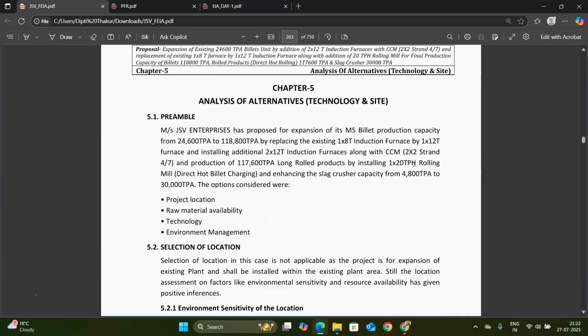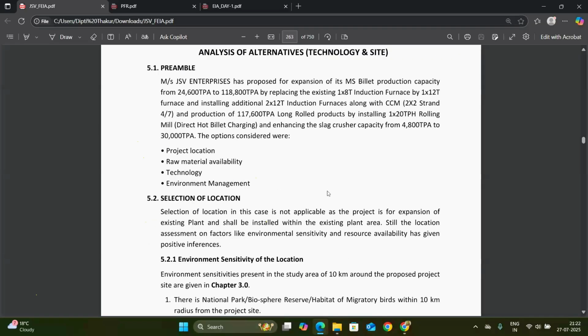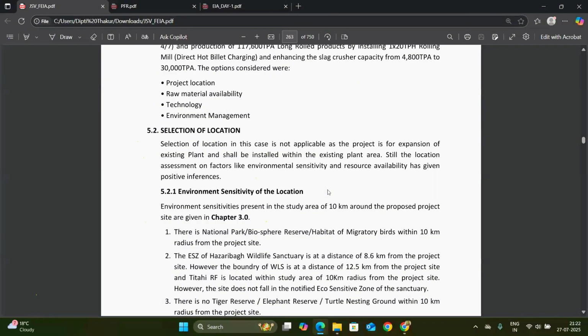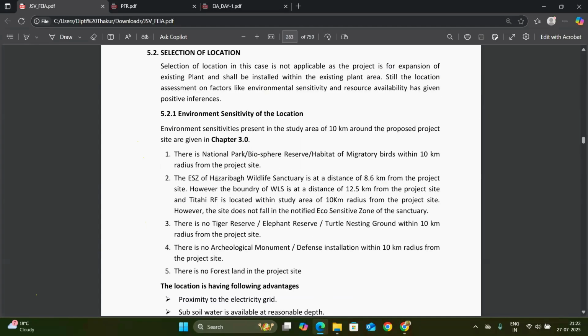Chapter 5 is the technology and site analysis of the project, where you can write about the technology they will use in their project. So for the selection of location, the environmental sensitivity of the location is mentioned: the ESZ of Hazaribagh Wildlife Sanctuary is at a distance of 8.6 km from the project site.